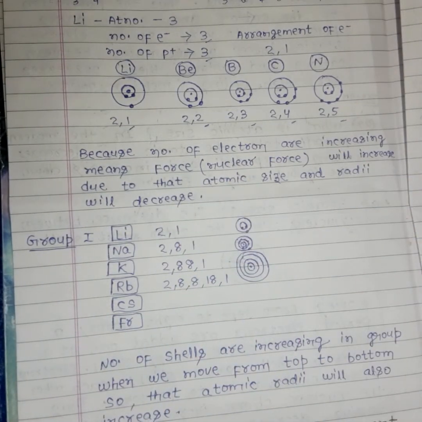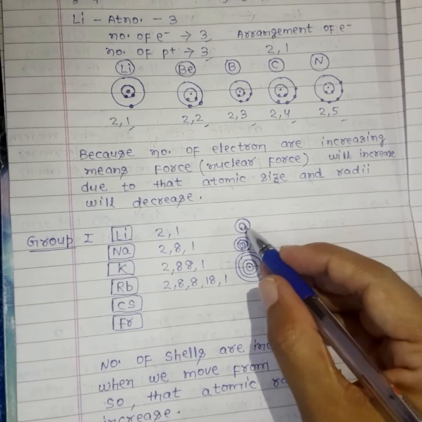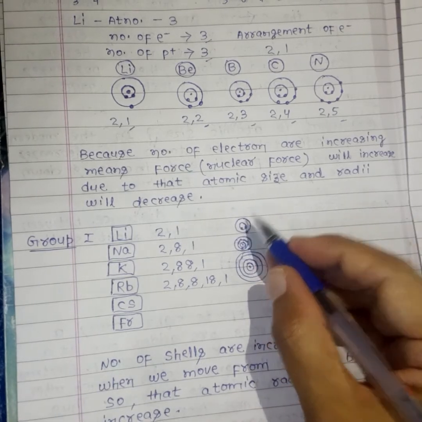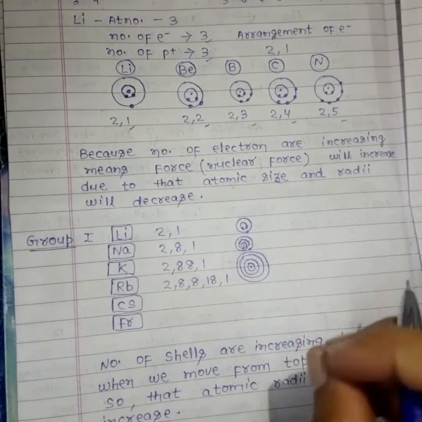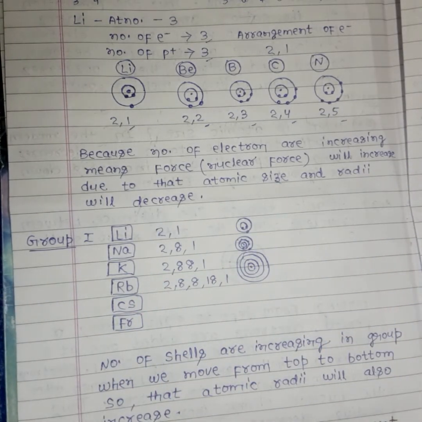If shell number is increasing, it means the distance from the nucleus to the outermost shell is also increasing, meaning atomic size is also increasing. So that's the reason why atomic size and radii decrease in the case of period, or increase in the case of group.